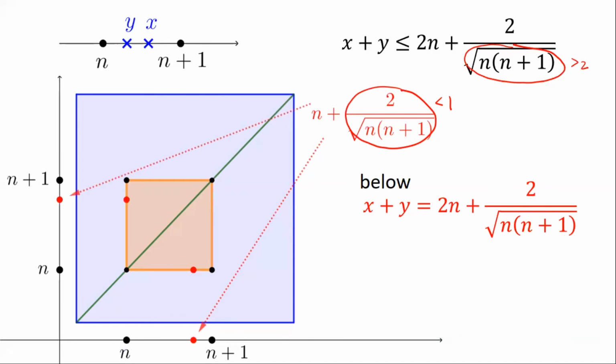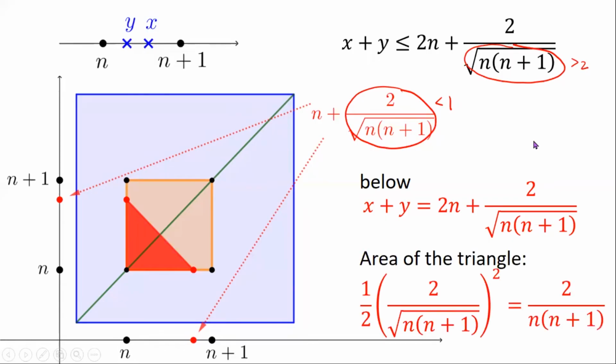Then y should be n plus 2 over the square root of n plus 1. So if you connect those two red points on the bottom and left side of that brown square, you get the hypotenuse that would be part of the line that we have identified. And so the region below, which is inside that square, is that particular red triangle. So all points xy, whose coordinates are both between n and n plus 1, for which the function value is less than or equal to 2, are then precisely the points inside that red triangle.